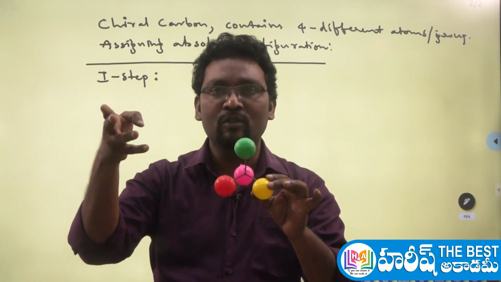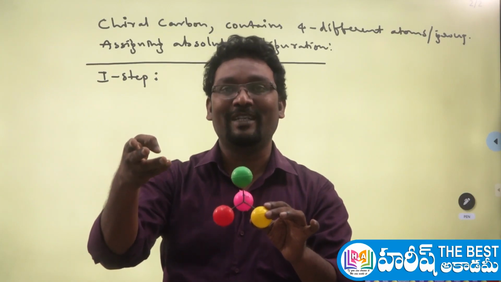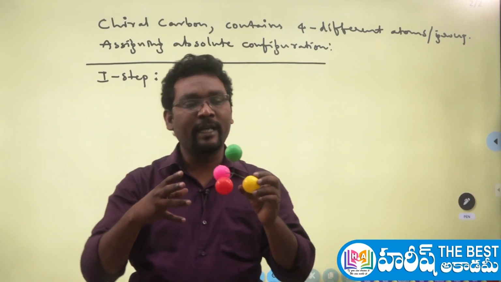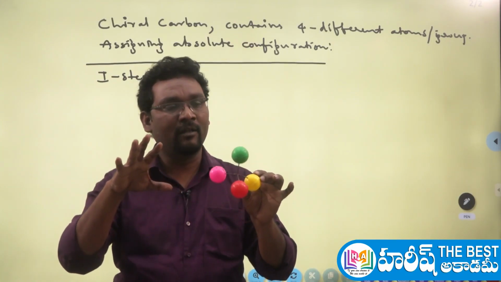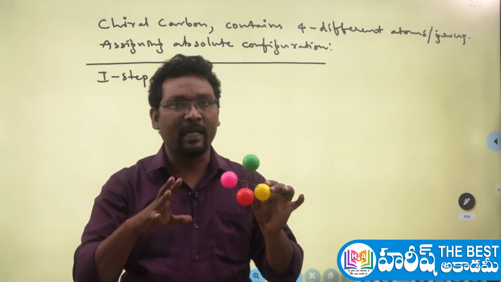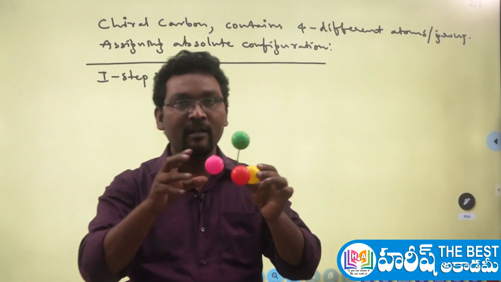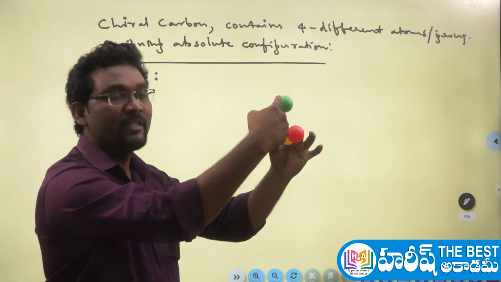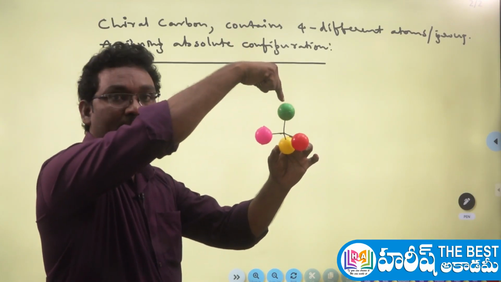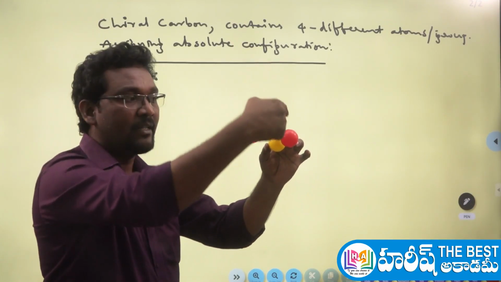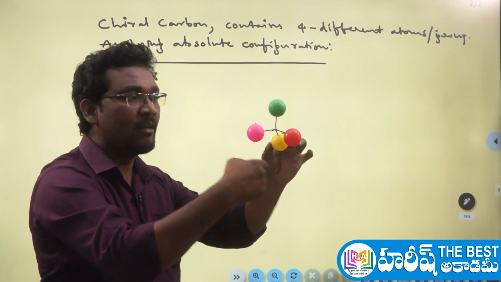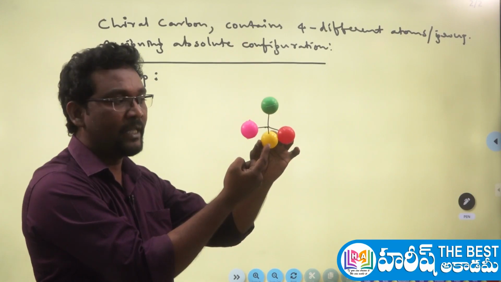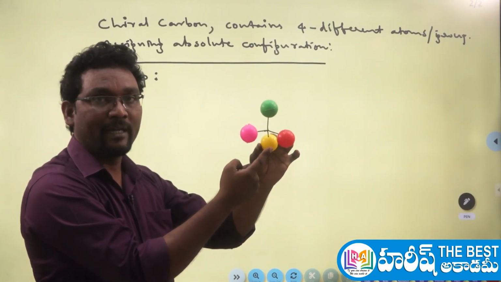How to give those priorities? Yes, we have to follow some rules. When you follow those rules, you can give the priorities. After giving the priority, what to do? Let me tell you one thing. For example, see, I am holding the molecule like this. Consider this is the first priority group, green color is the first, red color is the second, and this pink color is the third priority, and on the back side, one more group is here, yellow color is the 4th priority.